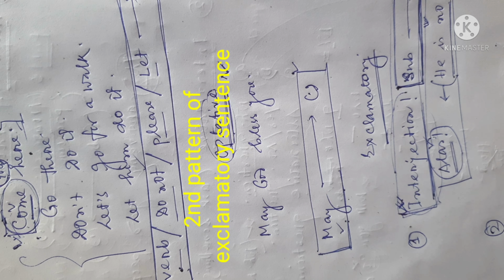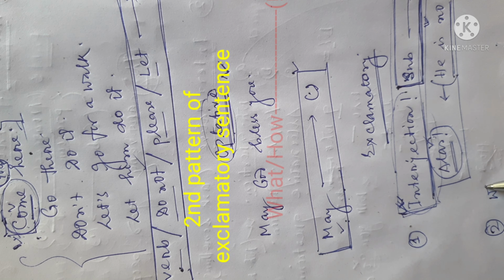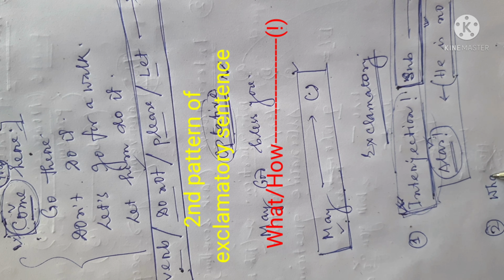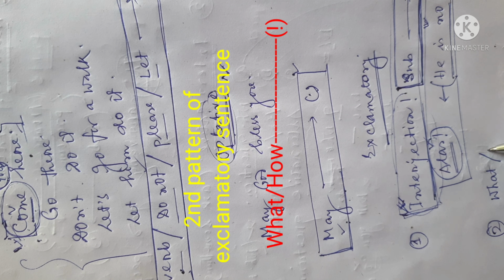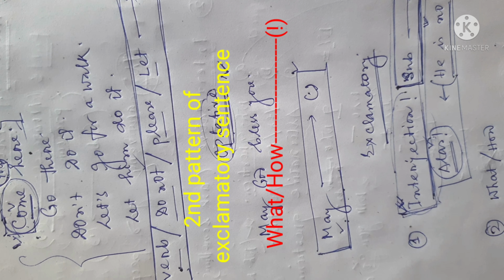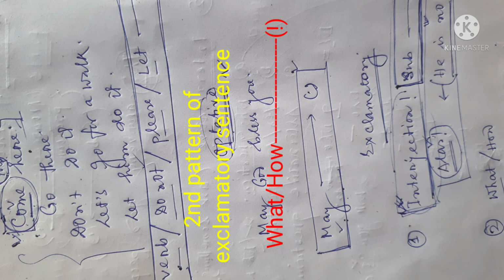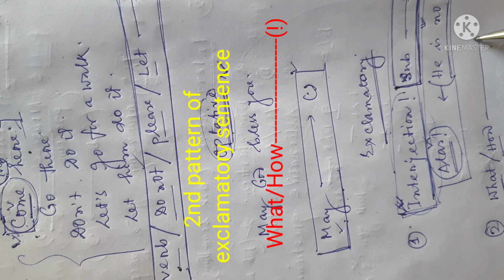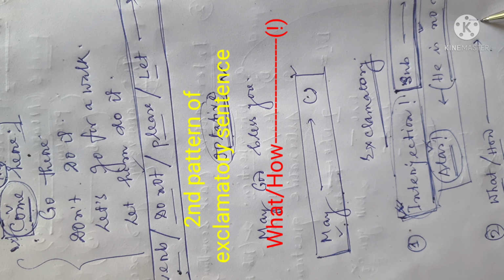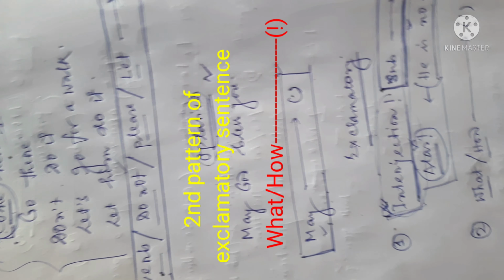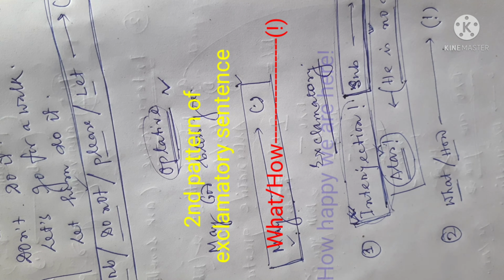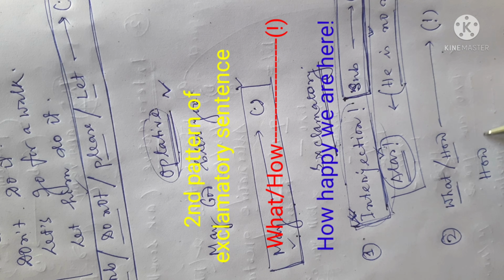The second way is that the sentence may start with a WH word, what or how. Two of the WH words, what and how, may start an exclamatory sentence, and the sentence finishes with an exclamation mark at the end. We can get an example.